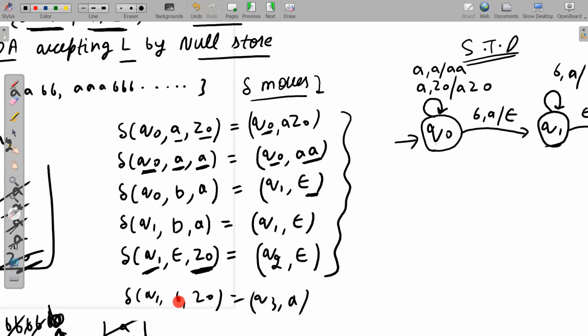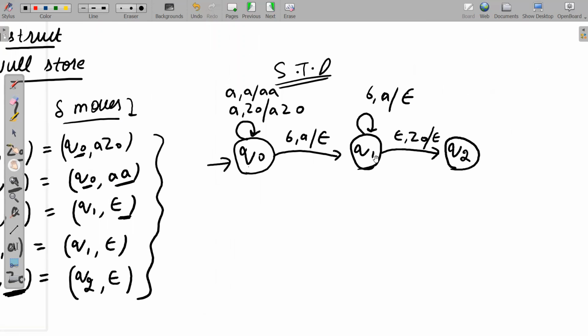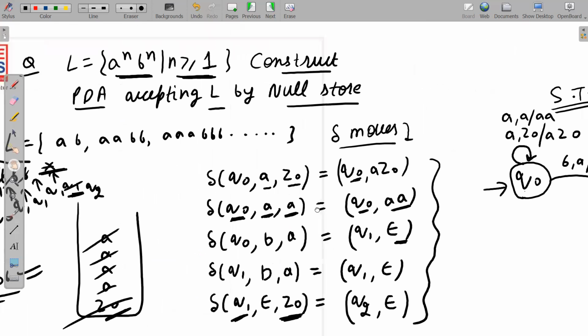So directly or indirectly I am saying that on Q1, after reading Z0 from the stack, the PDA has a choice that either it reads nothing from the tape or it reads B from the tape. Because of this choice, I will say that it is an NDPDA. But there is no choice as such here, so it is a DPDA. Okay, I hope I have made the point clear to all of you. Now see here the state transition diagram also. So that's it. This is all about construction of PDA accepting L by null store.